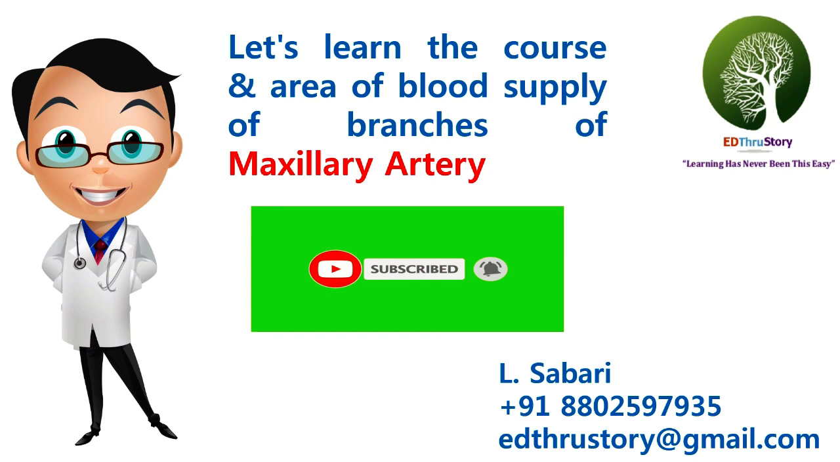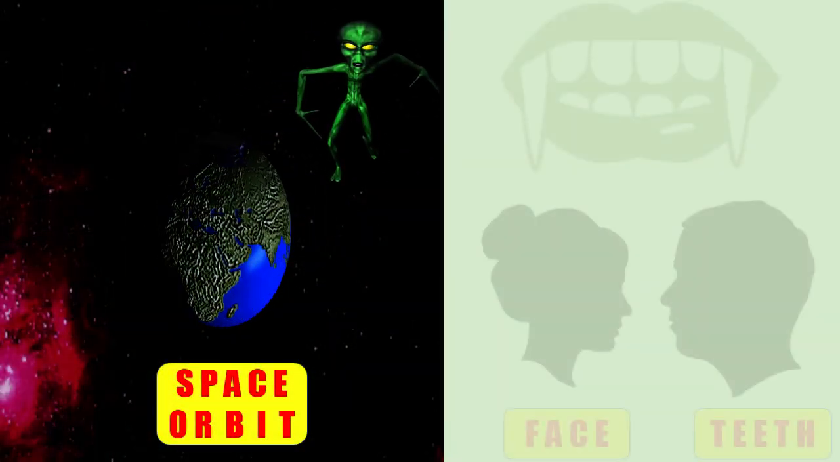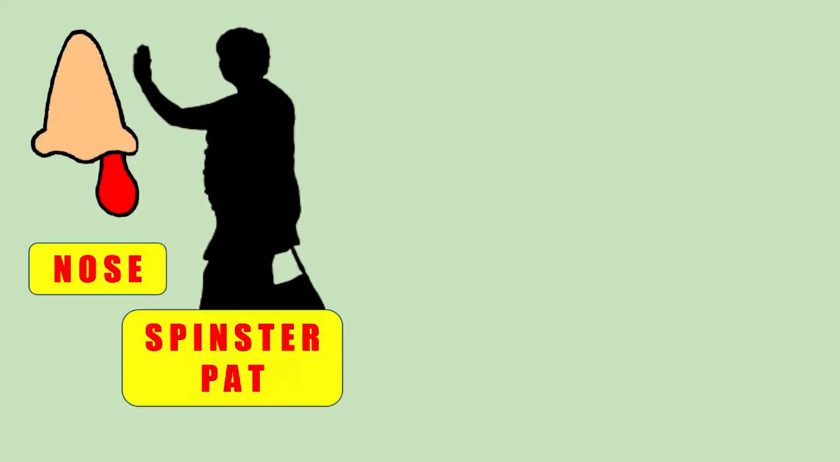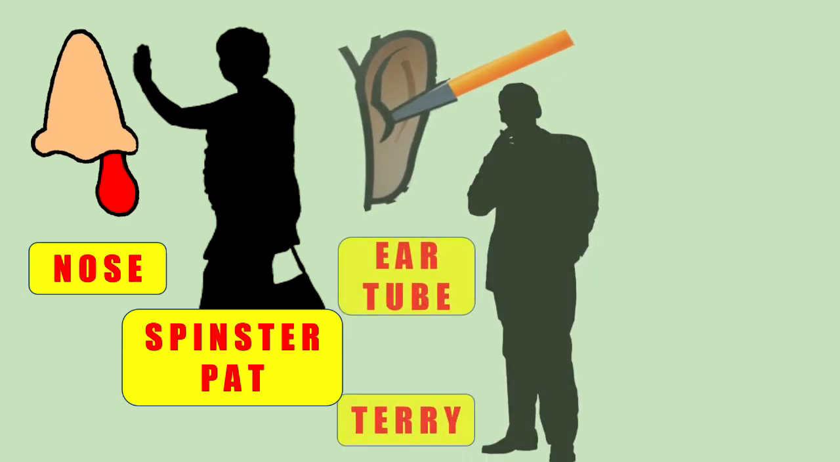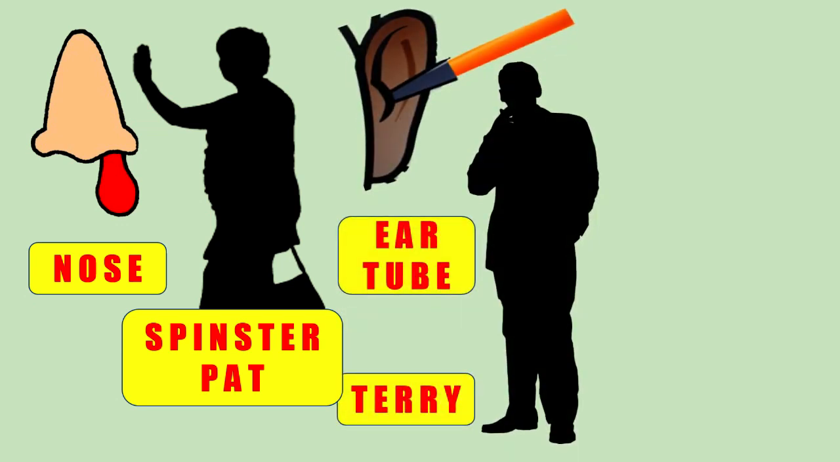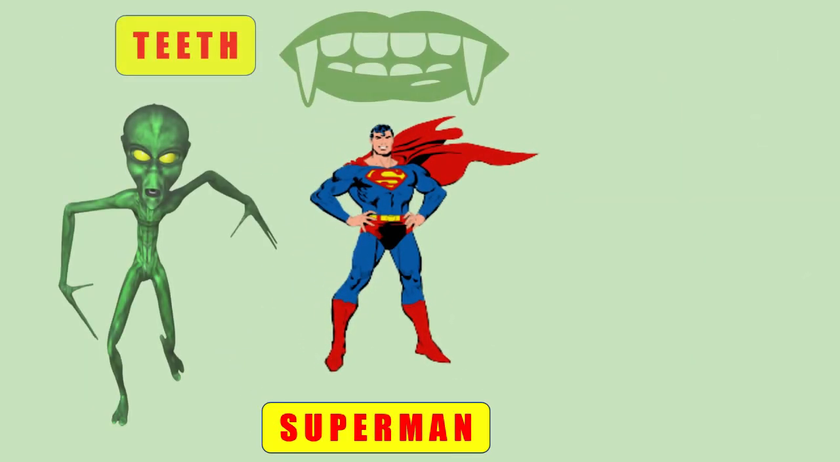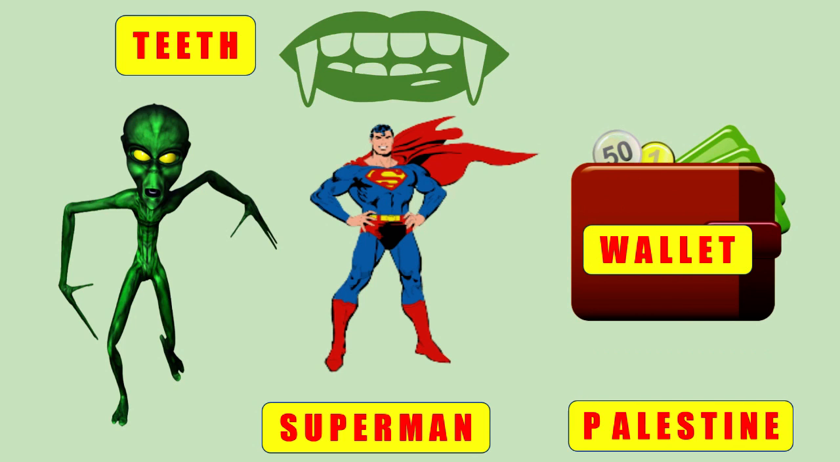We will first see the story that is related to the third segment branches. In the space, an alien attacked the couple and bit their faces. Not only that, the alien punched Pat's nose and damaged Terry's ear by inserting a tube. The alien was about to swallow Terry when Superman suddenly appeared and killed the alien by breaking its teeth. In return, Superman was gifted the most expensive wallet in Palestine.